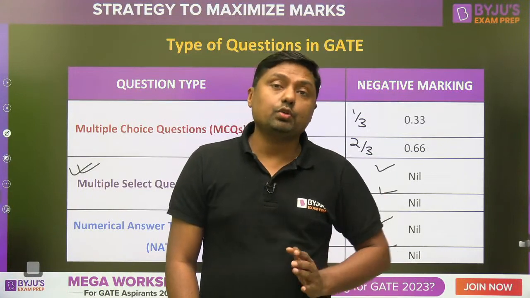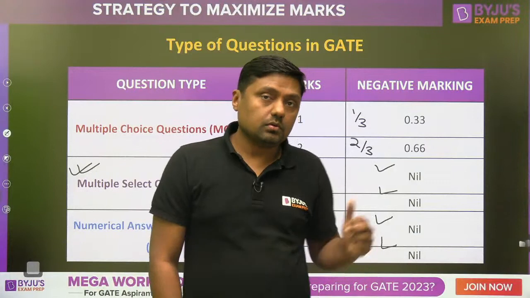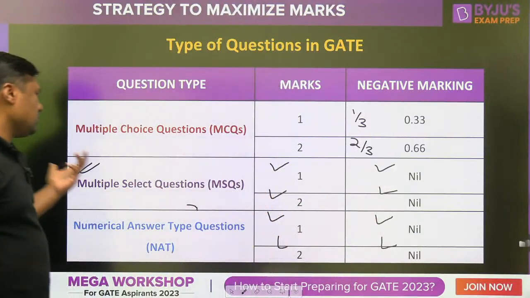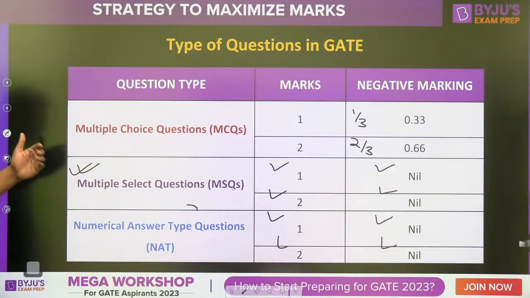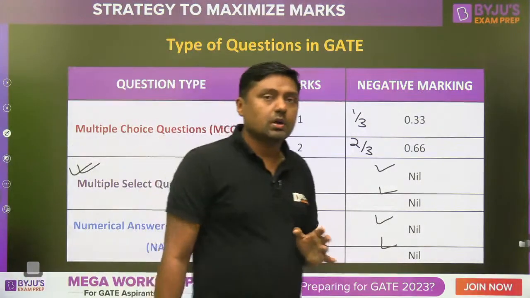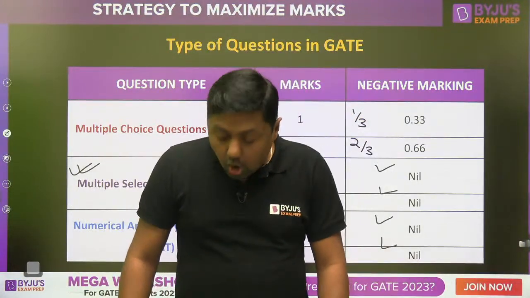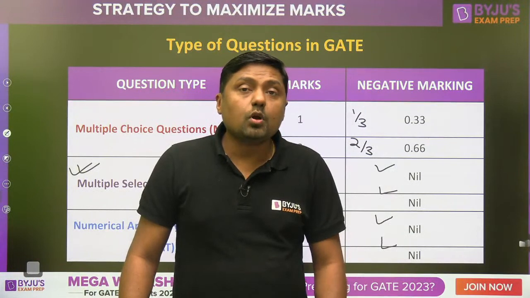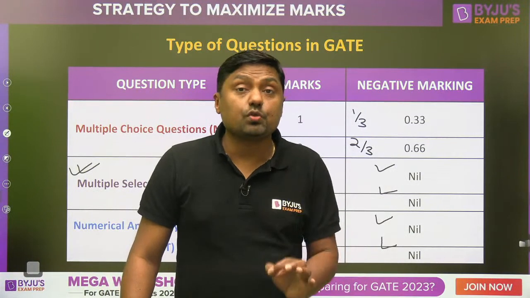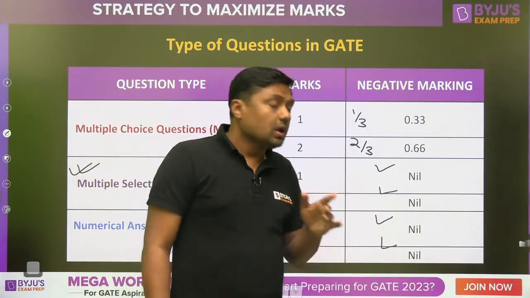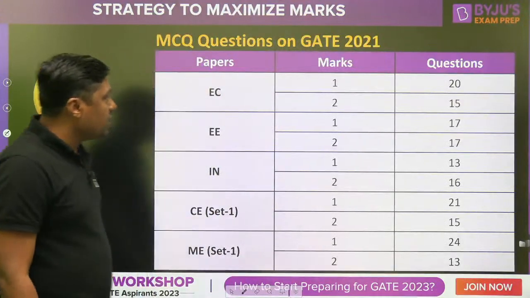Last year in GATE 2022 we already have MSQ, but the questions on this topic, MSQ, are negligible. In some branch 1 question or 2 questions, in electronics 0 question from MSQ last year, GATE 2021. Now how many questions were based on MCQs, multiple choice questions? Now watch this table carefully.